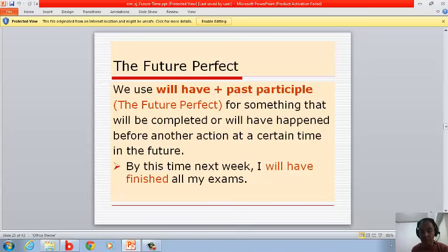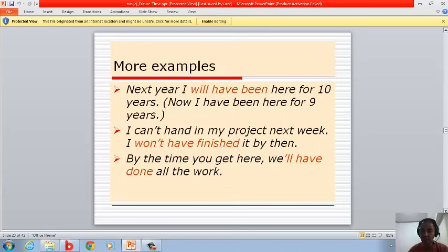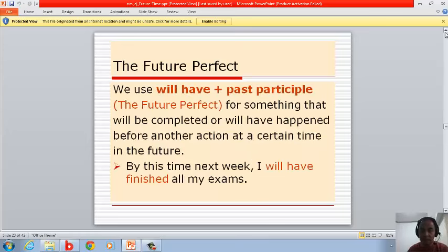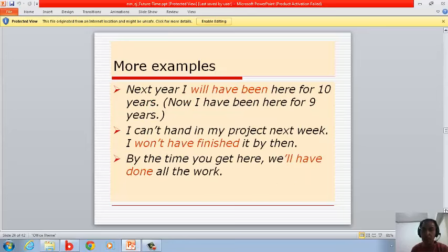Will have finished. Another one, more examples: next year I will have been here for 10 years. Now I have been here for 9 years. The future perfect is I will have been. Okay.